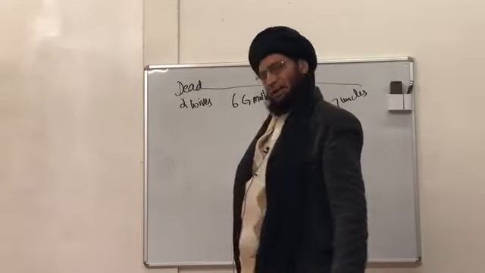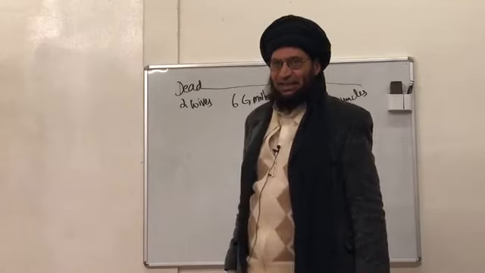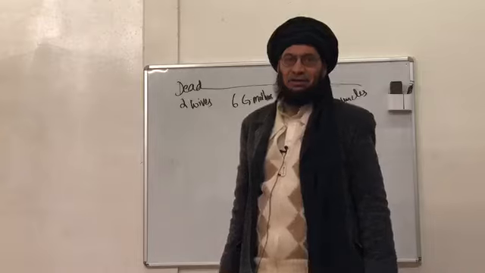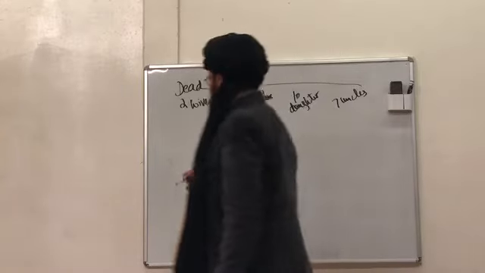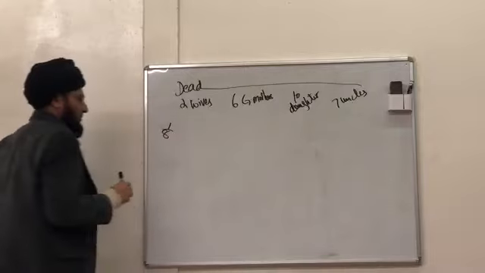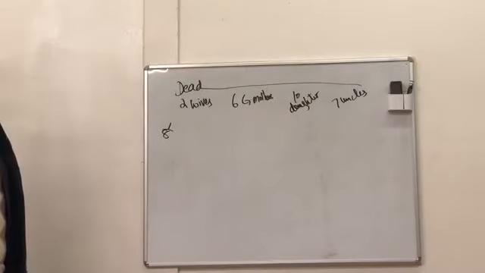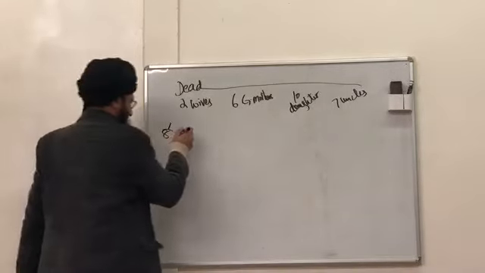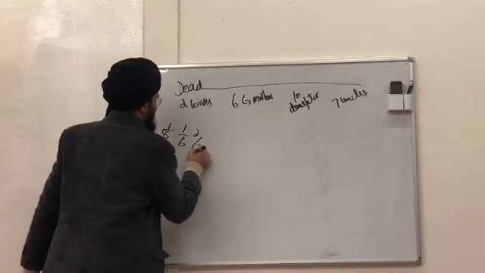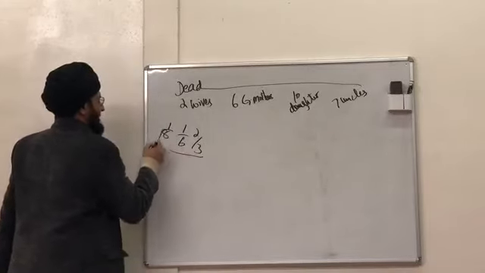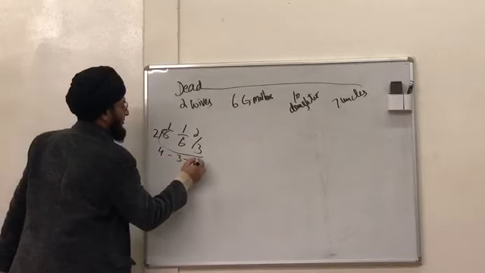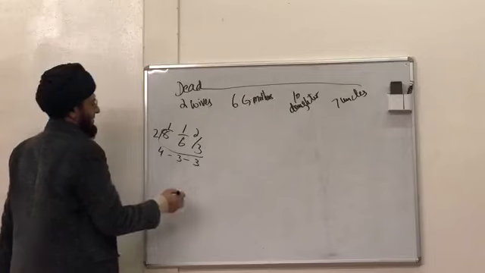Now, when the deceased has children, how much will the wife take? 1/8. The grandmother will take 1/6, and the daughter will take 2/3.